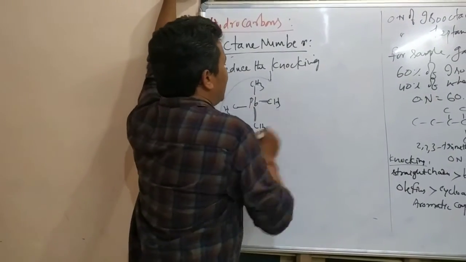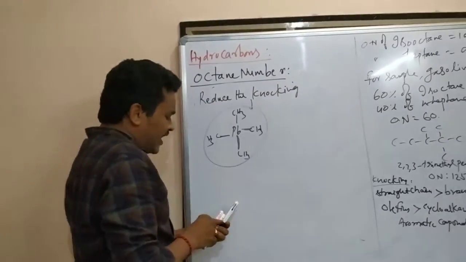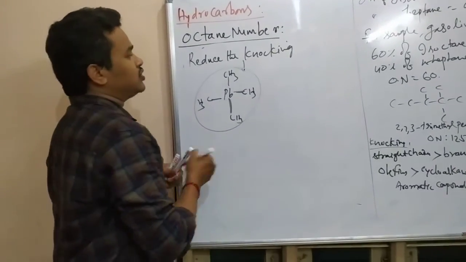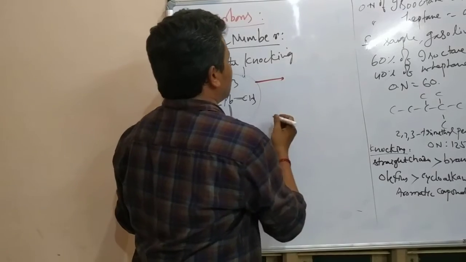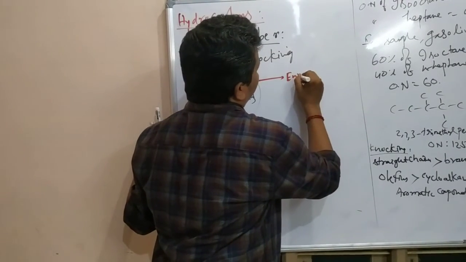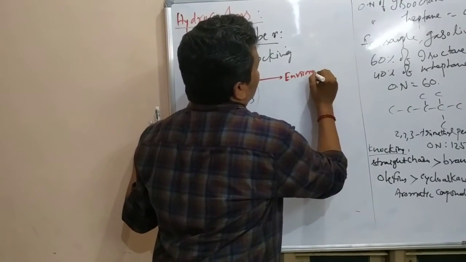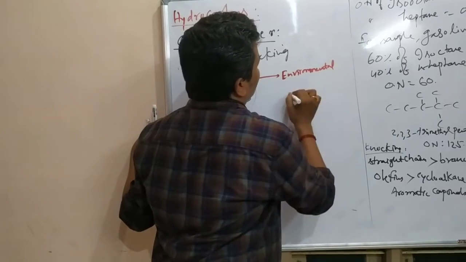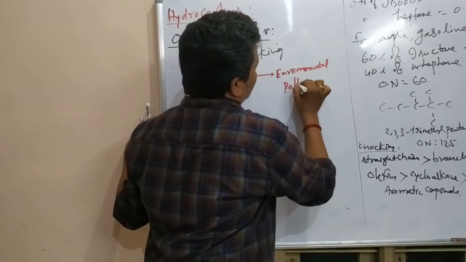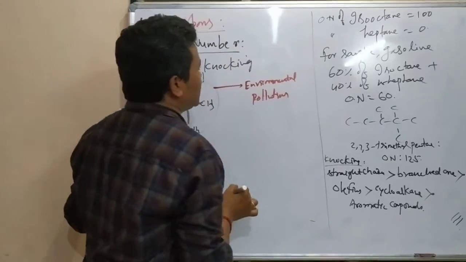But it releases lead radicals into the environment, polluting the environment. This is called environmental pollution.